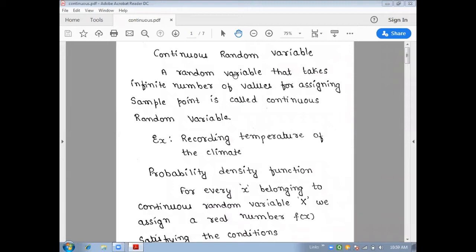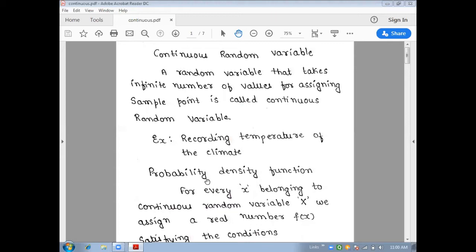So let me see the definition of a continuous random variable. A random variable that takes an infinite number of values for assigning sample points is called a continuous random variable. Here we are taking uncountable numbers, that is, infinite numbers. An example of a continuous random variable is recording the temperature of the climate. Now the first topic is the probability density function.